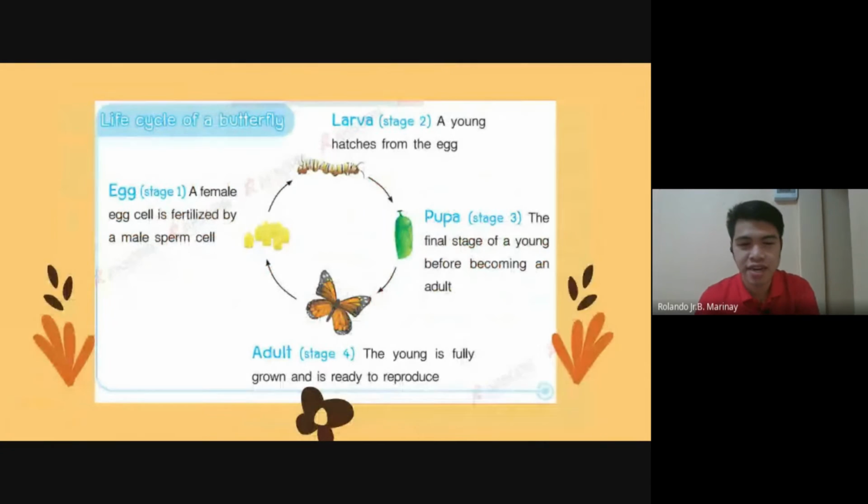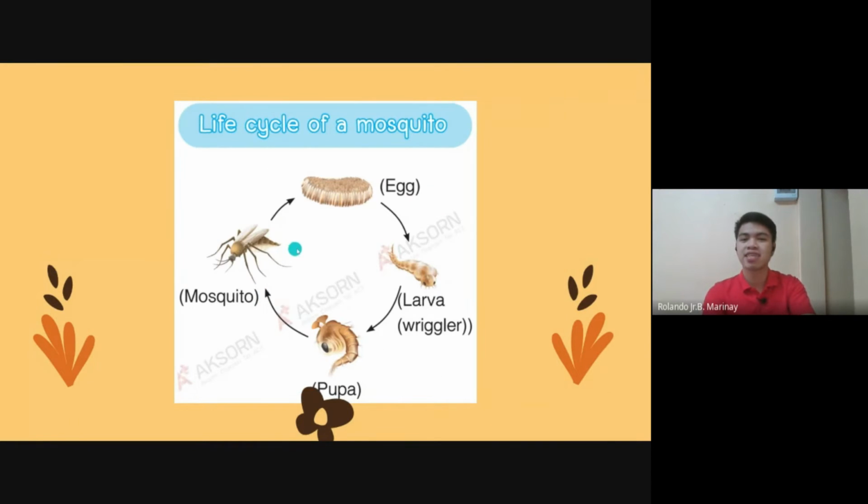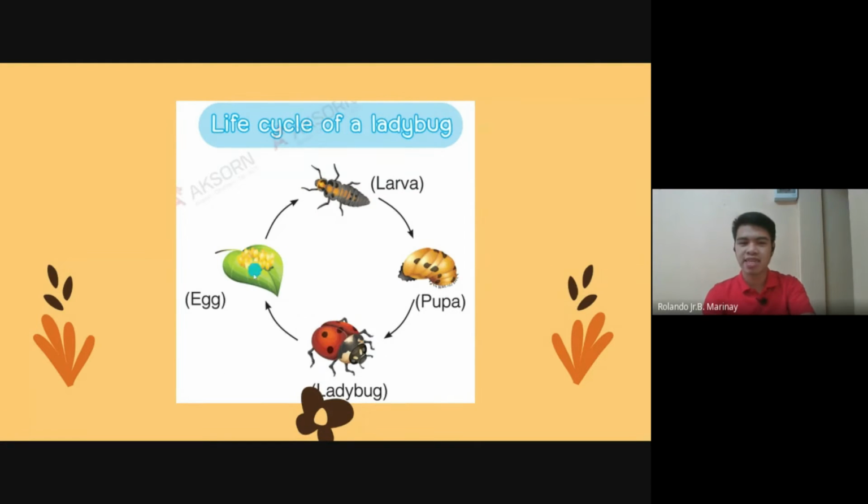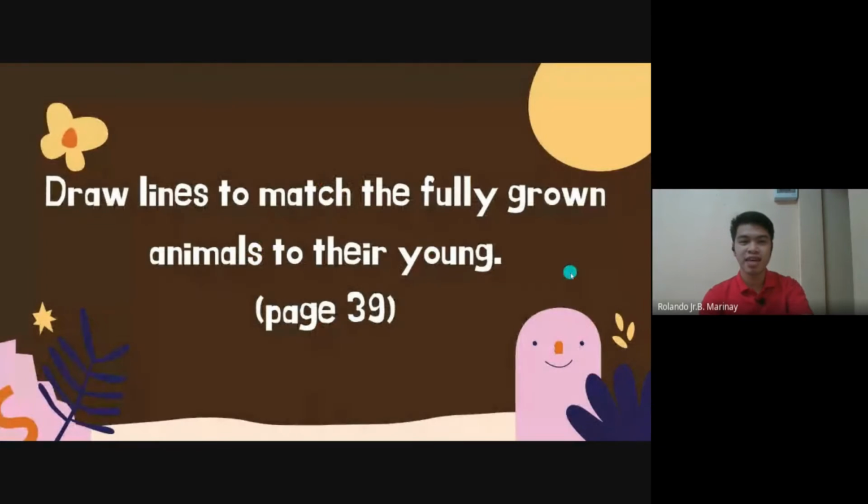Okay, so we have here the first one, the butterfly. It starts from the egg, larva, then it becomes pupa and a beautiful butterfly. Next is a mosquito. From the egg, becomes larva, and then pupa, and then mosquito. Next is the ladybug. It starts from the egg, larva, pupa, and ladybug. Okay, so are you ready for your activity?